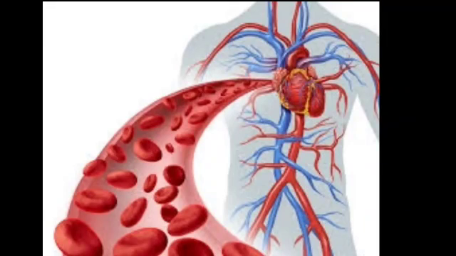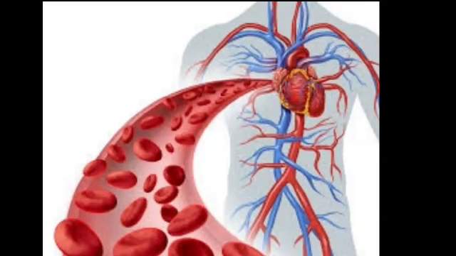And the WBC cells which are present in our blood help in fighting against infections. Platelet cells in our blood help in clotting of blood in case of injury. And blood also helps in maintaining the balance of water in our body. So how do they maintain the balance of water?